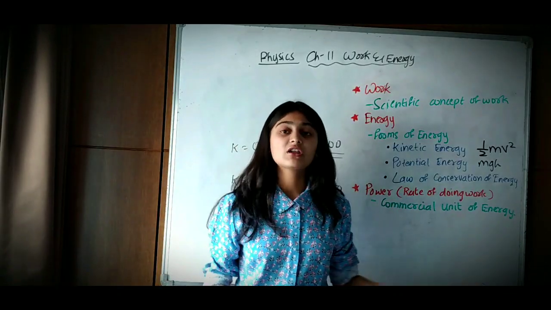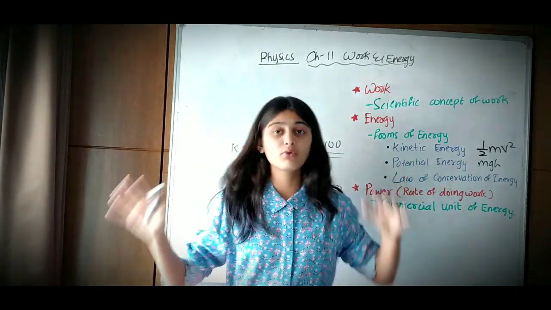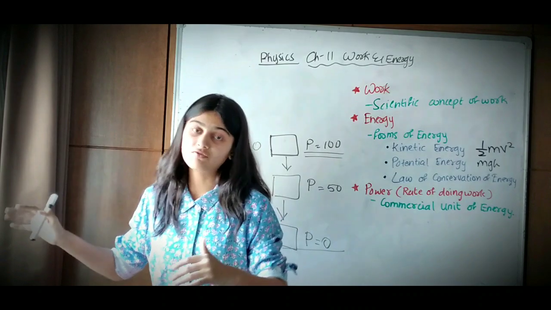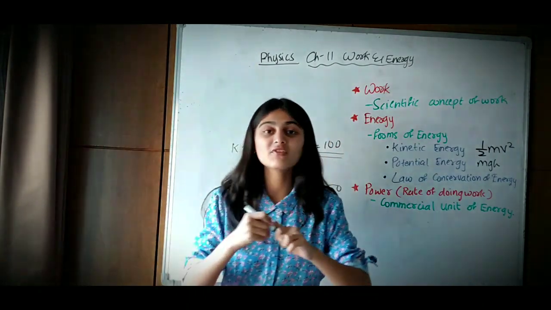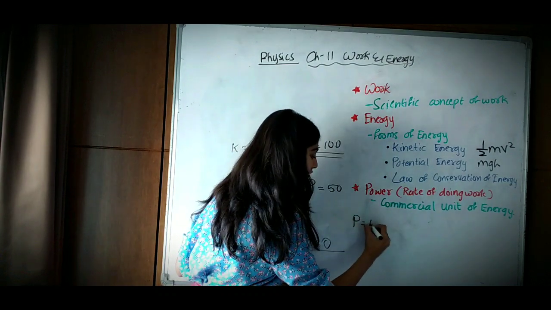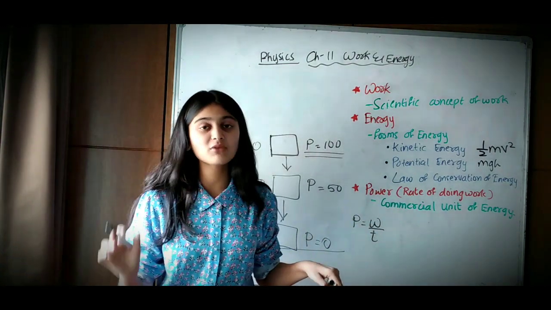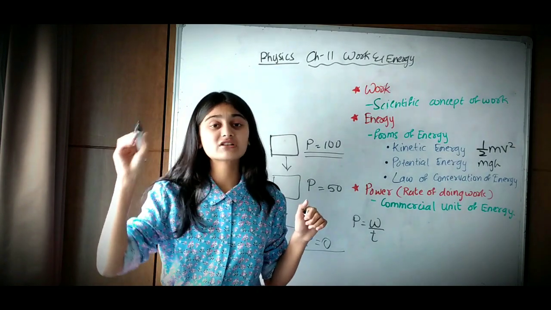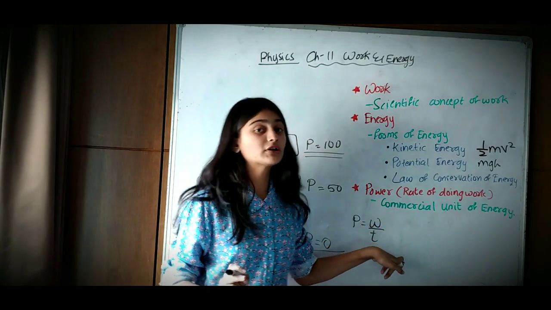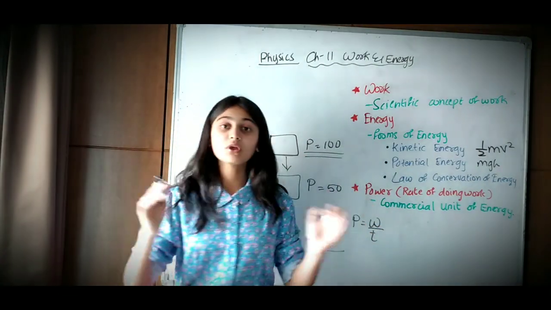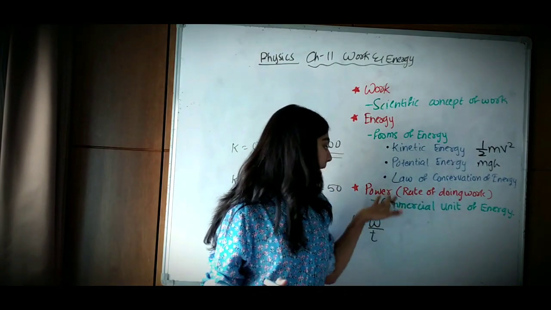Then comes power. The rate of doing work is known as power. As per the definition, power is equal to the rate of doing work, meaning work upon time. Rate of anything means it is inversely proportional to time. So power is equal to work upon time. Work done in an equal interval of time is known as power.